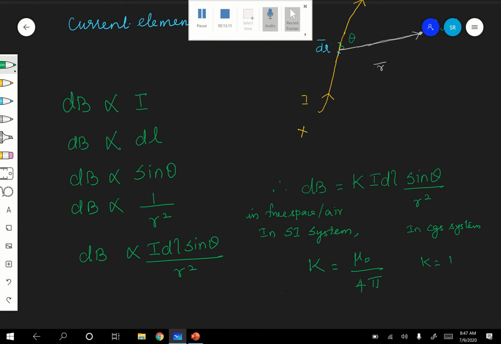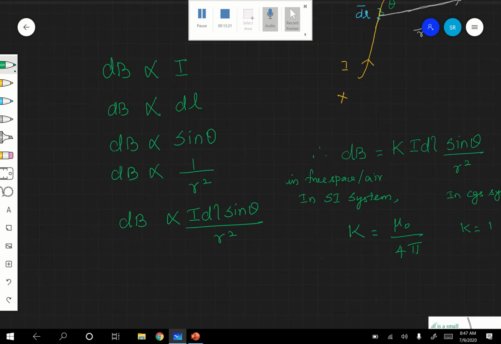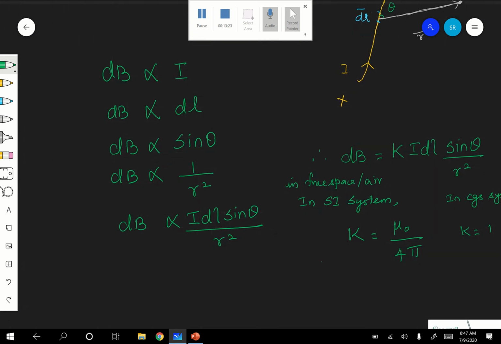In free space, the value of K in SI system is mu naught by 4 pi, and in CGS system, K is equal to 1. Are you following? Therefore K is equal to mu naught by 4 pi. First we will see what is mu naught, because it is one more very important new term.